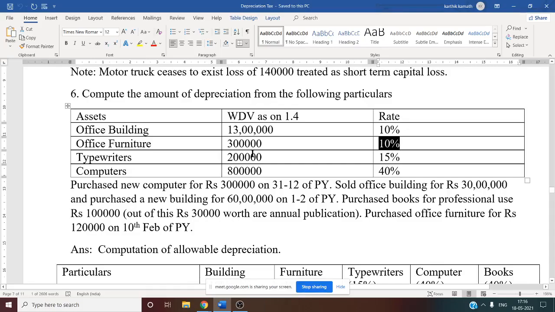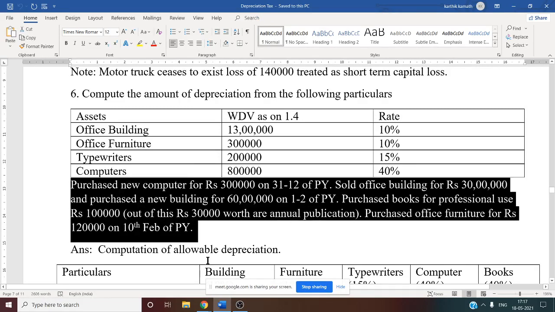Typewriter rate is also mentioned here. Typewriter rate is 15%. Computer written down value is 8 lakh, rate is 40%. So after that, certain adjustments are given. First one, purchased new computer for rupees 3 lakh.